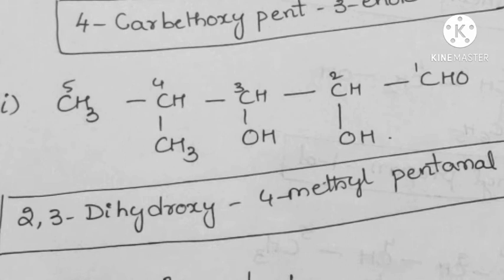And the primary prefixes are 2,3-dihydroxy and 4-methyl, pentanal. This is the IUPAC name of this skeleton.